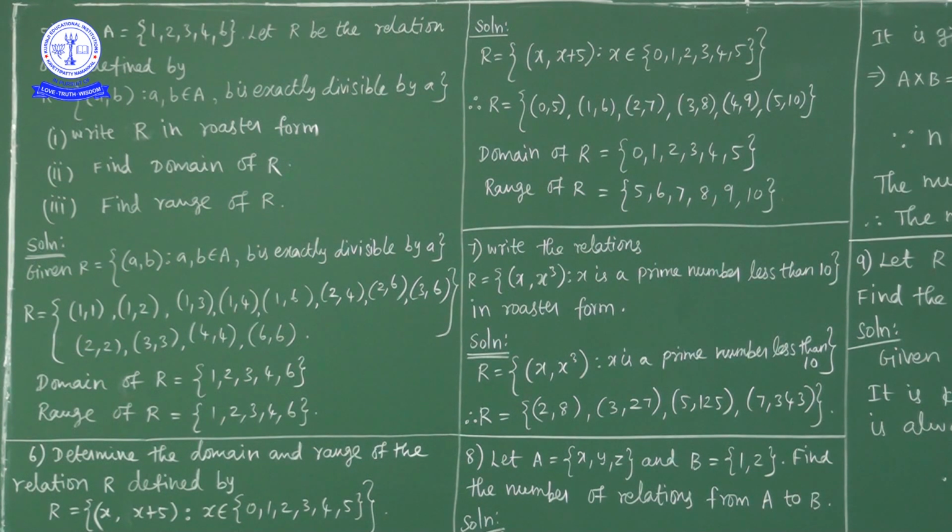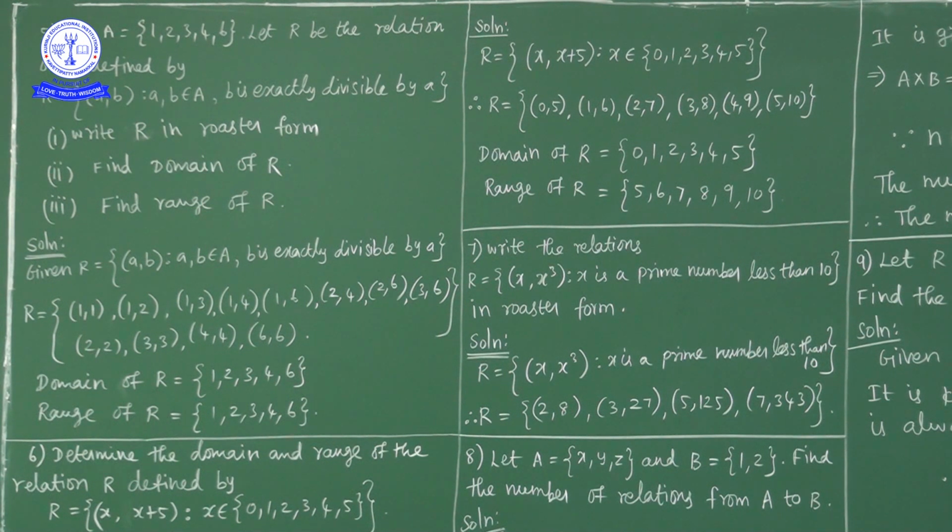So what is the domain of the relation? The domain of the relation is all the first elements of the ordered pairs present in the relation. So the domain is 0, 1, 2, 3, 4, 5. The range of the relation is the set of all second elements of all ordered pairs present in the relation. So the range is 5, 6, 7, 8, 9, 10. That is the range of the relation. Okay, next question.